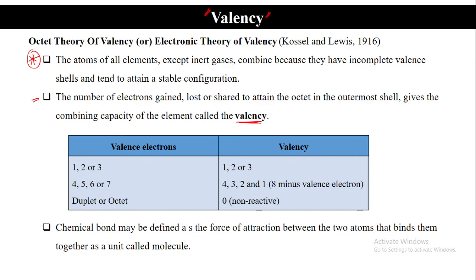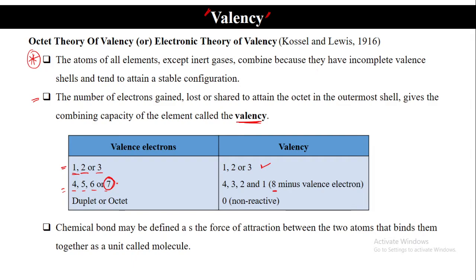For example, the number of valence electrons is 7. To become a stable octet, what does it have to do? Sir, it has to gain one electron, to become 8. So if 7 valence electrons are there, to become 8, simple, it has to gain one electron.